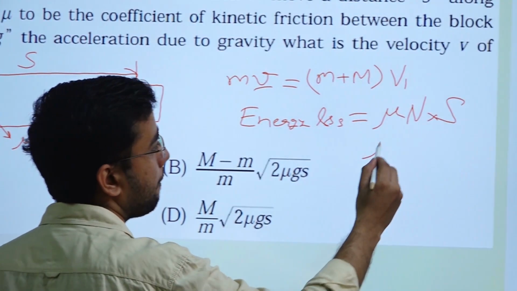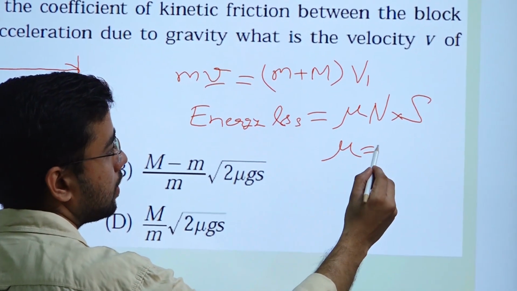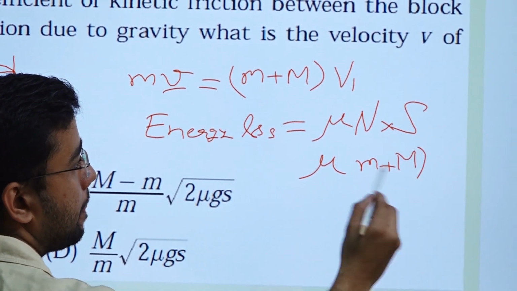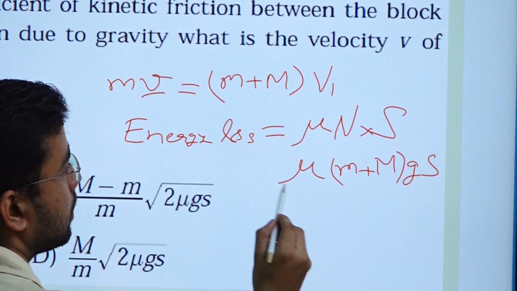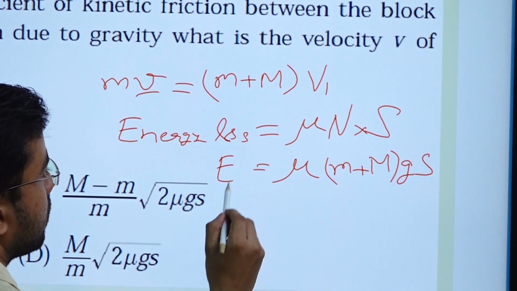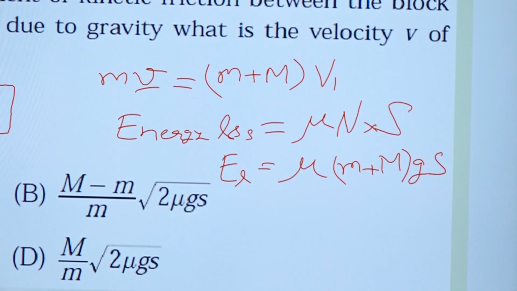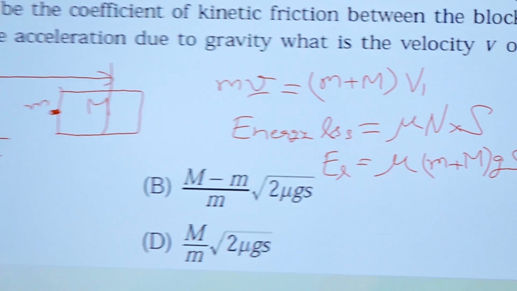So what is N here? N is nothing but (m plus M) g. So this will be the energy loss. How is this energy coming? It is coming from the initial kinetic energy of the system.